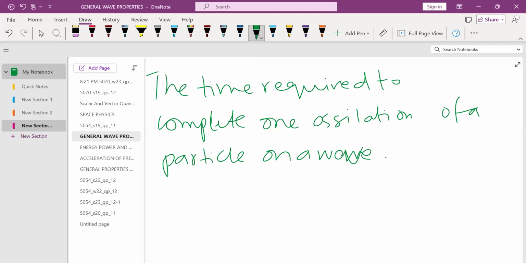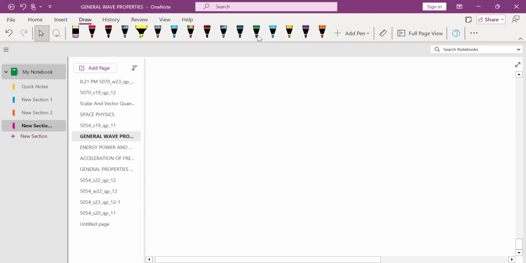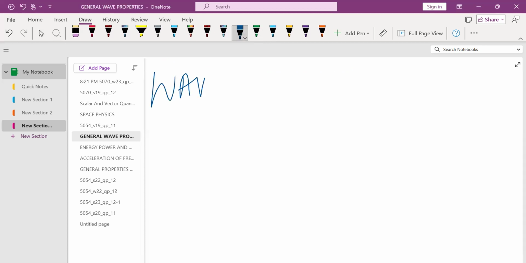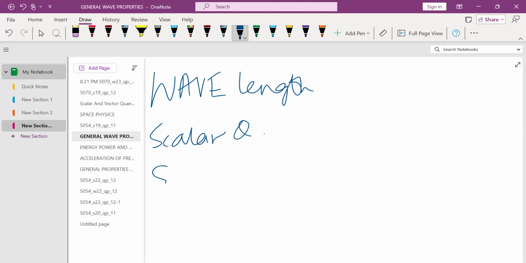Now, the second thing you need to know is what a wavelength is, and how to identify it on a given wave in a graph. So let's use another color. Wavelength is a scalar quantity and its symbol is lambda.